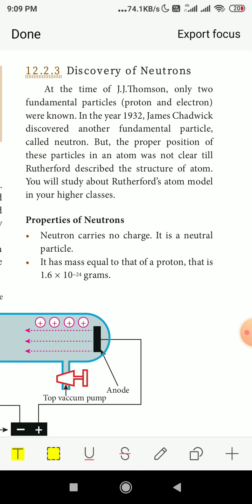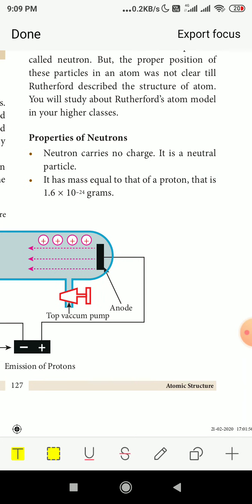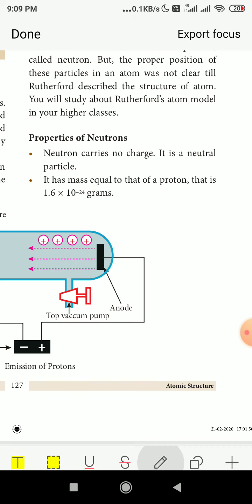Now, properties of neutrons. Neutron carries no charge. I told already in the beginning, neutron does not have any charge. It is always neutral. It has neither positive nor negative charge. It has mass equal to that of the protons. That is 1.6 x 10^-24 grams.